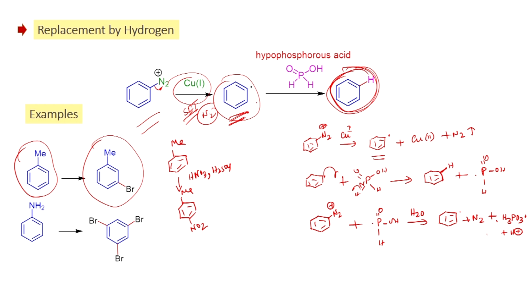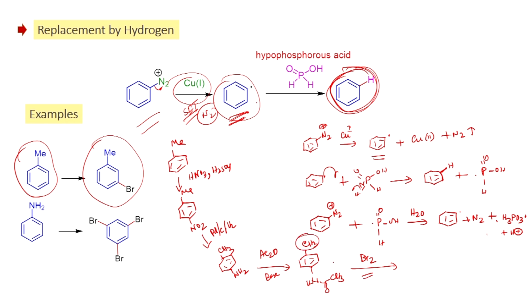Once you form this one, it can be reduced. If you reduce the nitro group, you will have this aniline derivative, which can be reacted with acetic anhydride in the presence of base. You can do the acylation, and you will be able to get this amide. Once we have this one, when you do the bromination,